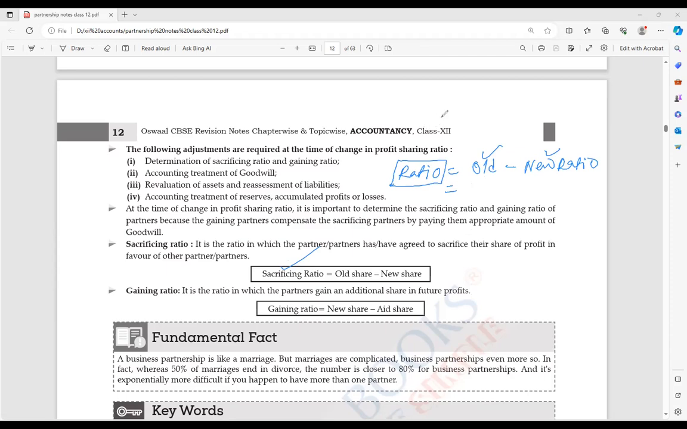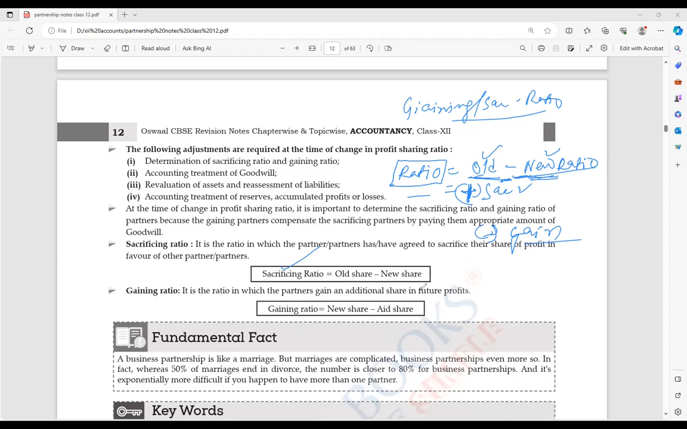But if the question given to you is to calculate the gaining or sacrificing ratio, concentrate on what I'm saying. I don't know whether this is sacrificing or gaining. So at that time, what should I do? I should find old minus new. If the answer is positive, that will be sacrifice, because old ratio minus new ratio is the sacrificing formula. So if the answer is coming positive, that will be sacrifice, remember that. If the answer is coming negative, that will be gain. Clear the point?